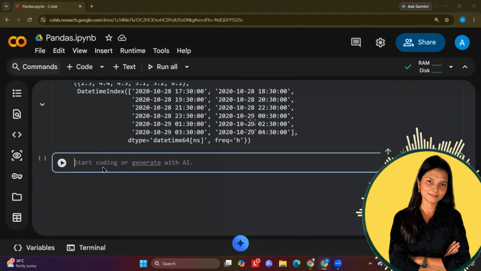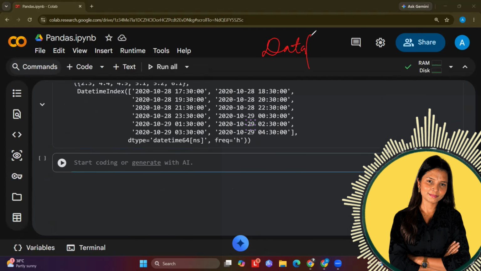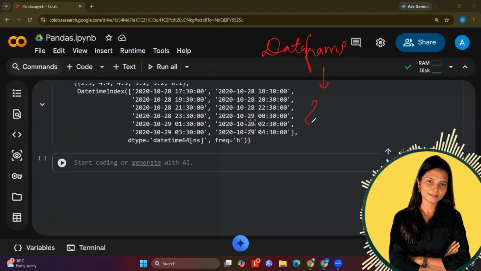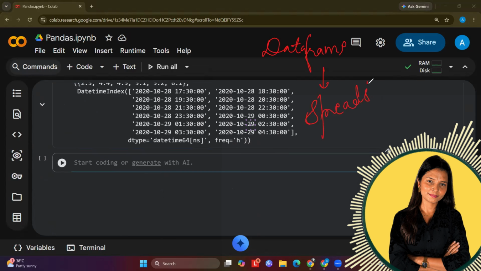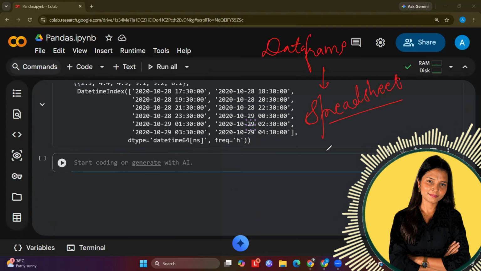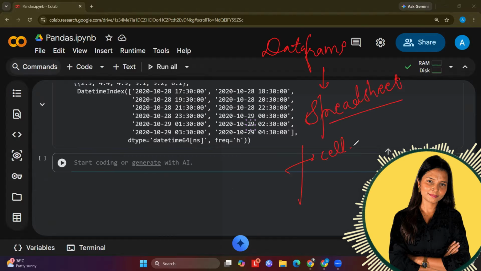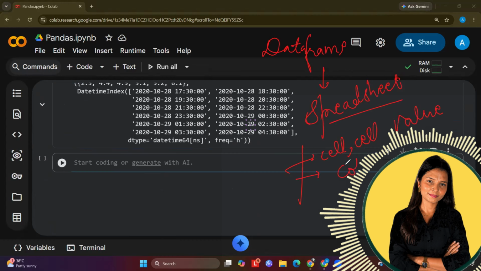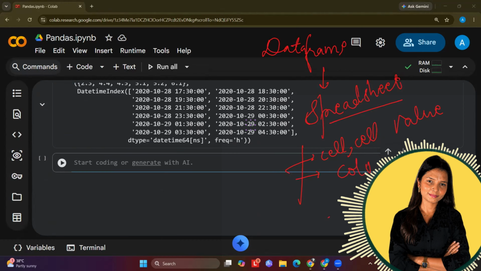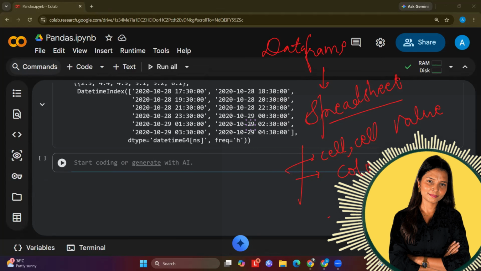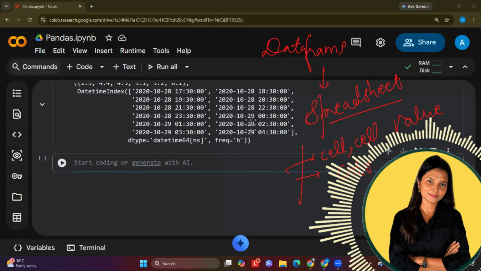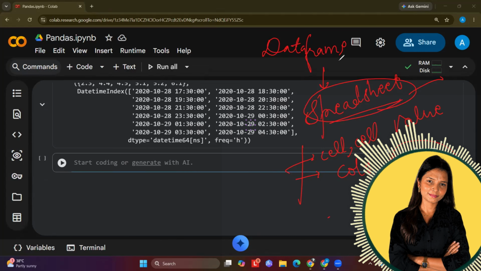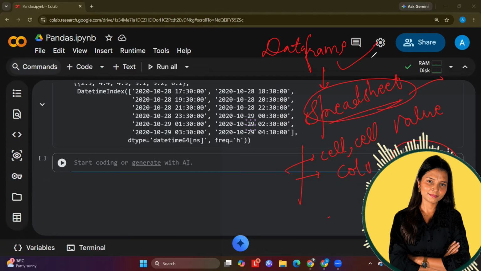So if you want to create a data frame, for data frame you just visualize this as a spreadsheet, as an Excel sheet that we have. In Excel sheet, what do we have? We have cell values, it means what we are storing. We have column names, row index we have, and you can define whatever expression you want on a column. So it is totally like spreadsheet management using the data frame. So that is what we will create now.